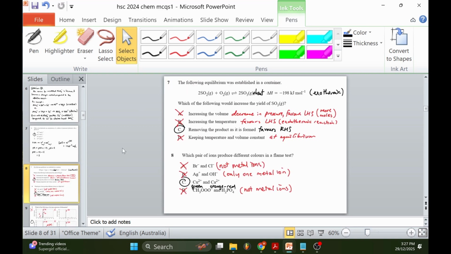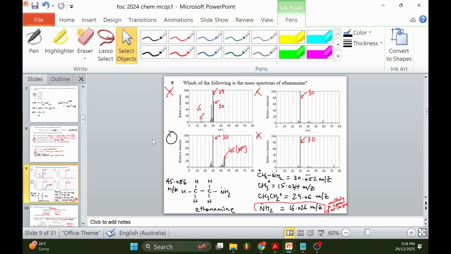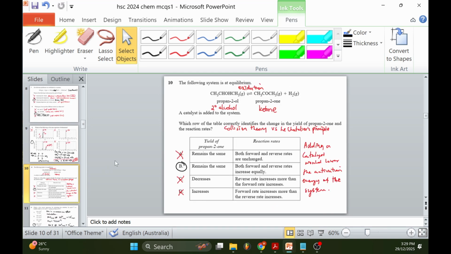Question 7. The following equilibrium was established in a container. Which of the following would decrease the yield of SO3? This particular equation is exothermic. The only answer is C. 8. Which pair of ions produce different colors in a flame test? The only answer is C. 9. Which of the following is the mass spectrum of ethylamine? The structure is given below. It's CH3CH2NH2. If we were to do a breakdown of the possible fragments, then the only closest one is B.